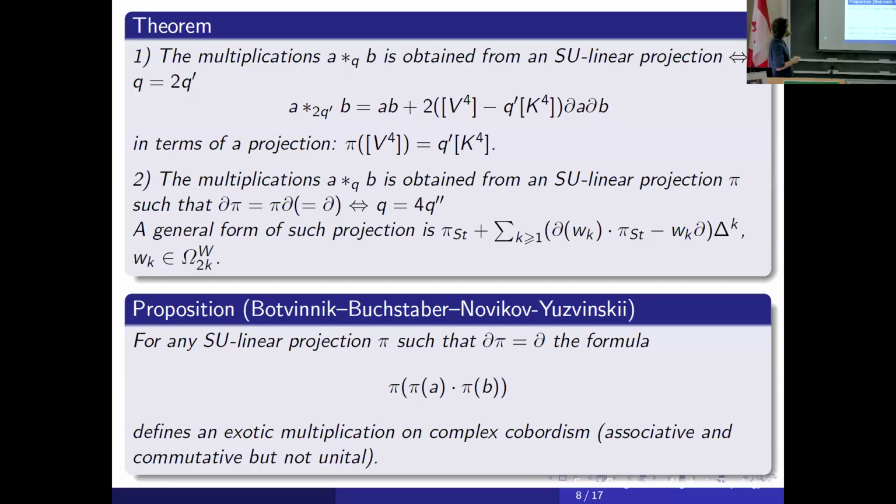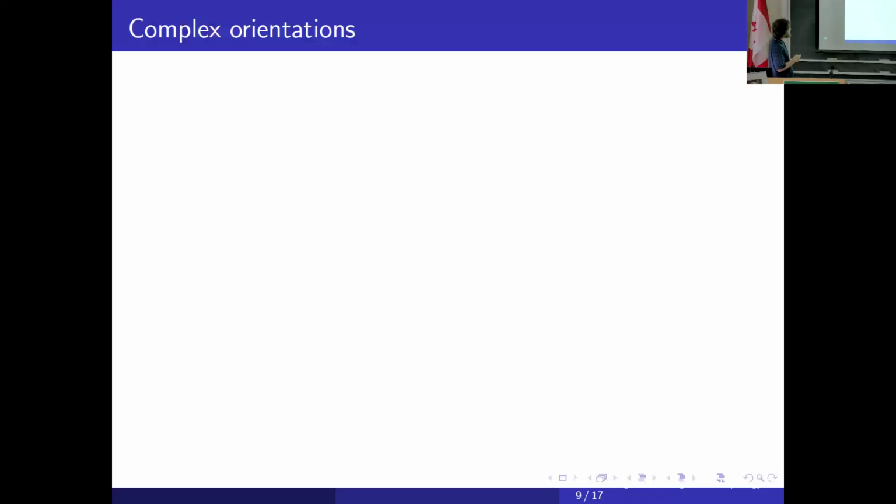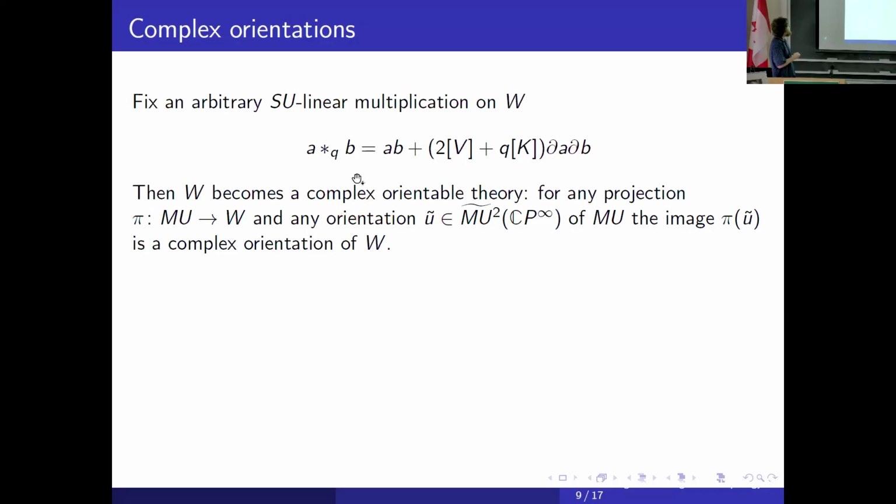Okay, now about the main part, about complex orientations. W has the problem that it has no natural multiplication, but it has some multiplication. Okay, it's fixed, but it has the great advantage with respect to MSU. It's complex orientable.